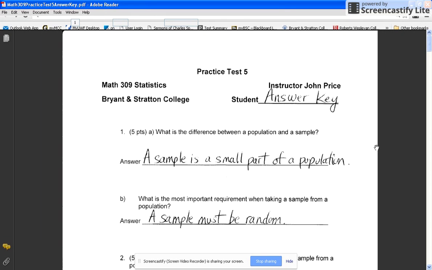Letter B, the question is, which is the most important requirement when taking a sample from a population? And the answer is a sample must be random. If we think about the sample for the poll of an election, we have voters throughout the entire country. We wouldn't take a sample just from one city or from one segment of the population. We'd want to take a sample from the entire population randomly throughout the entire population, so a sample must be random.